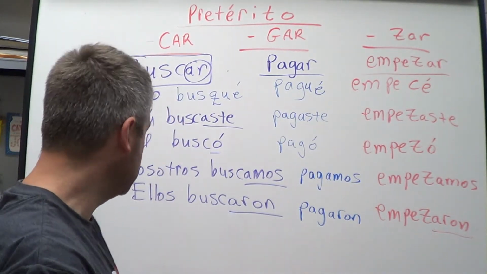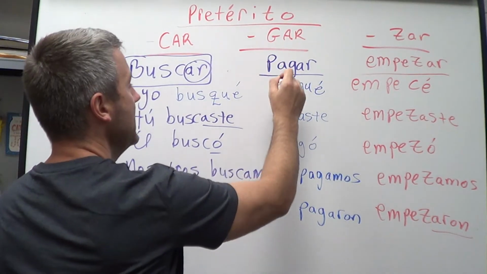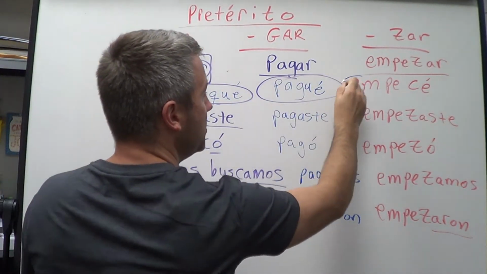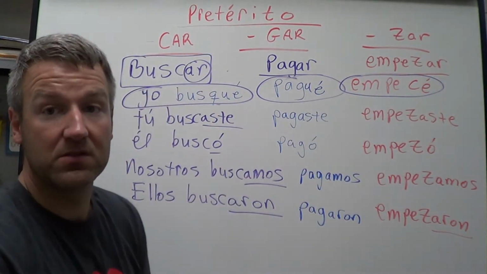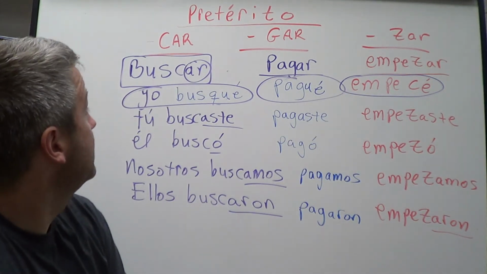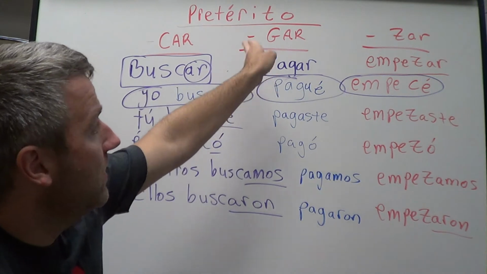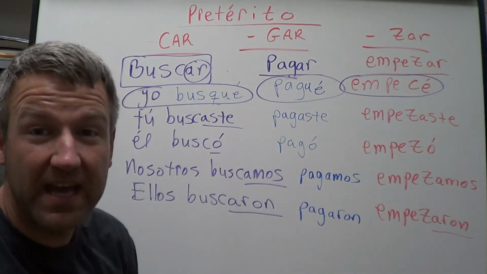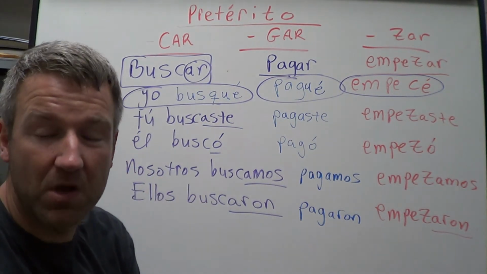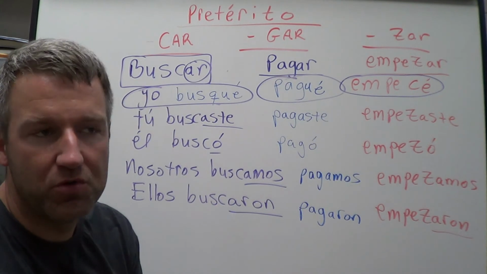So if you've noticed, guys, everything up here has only been changed just in the yo form. Everything else is normal, just like any other verb. And again, you've noticed that it's just for CAR, GAR, and ZAR verbs that you'll have to have those spelling changes in the yo form. All right? Not too hard, but something you have to practice so you don't forget it.